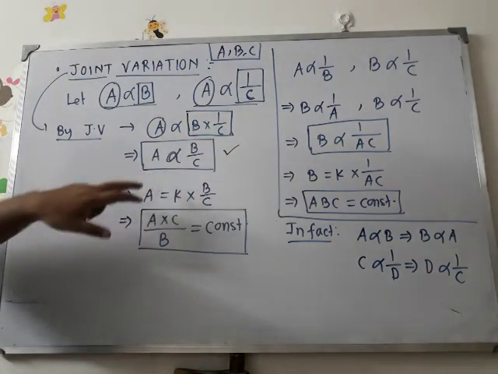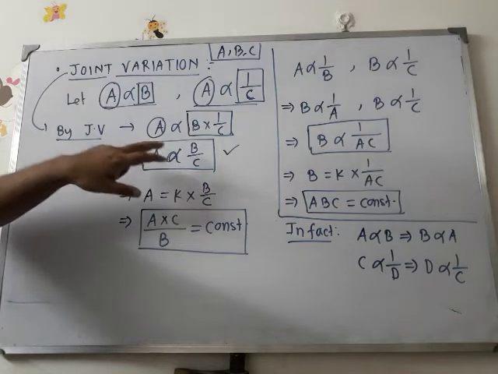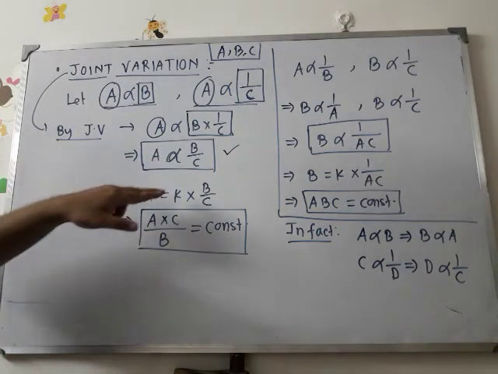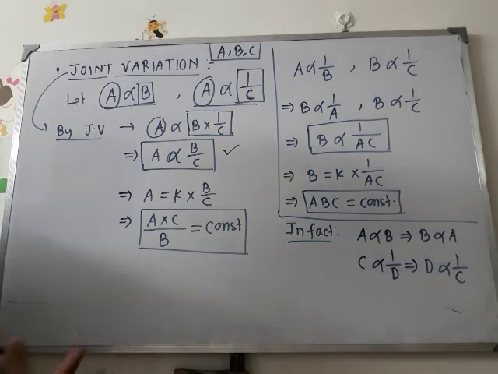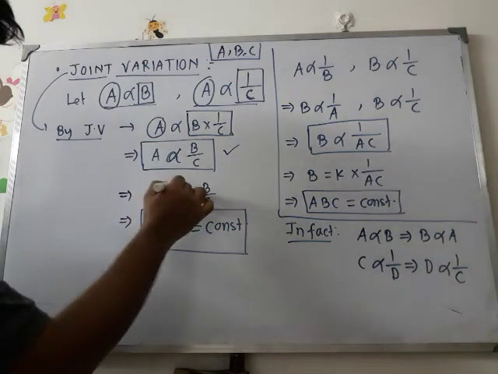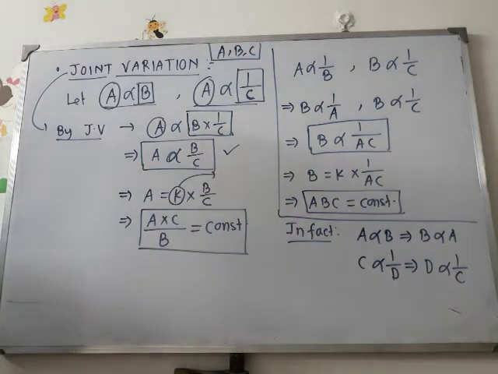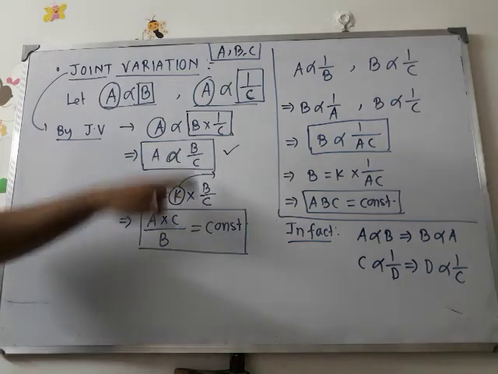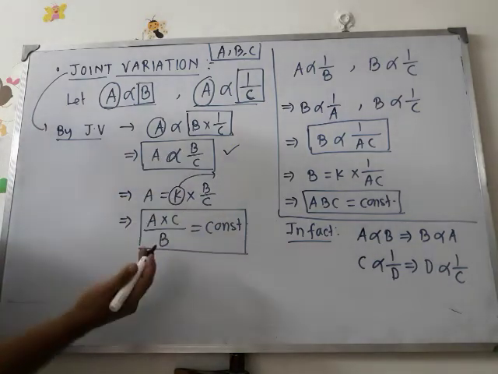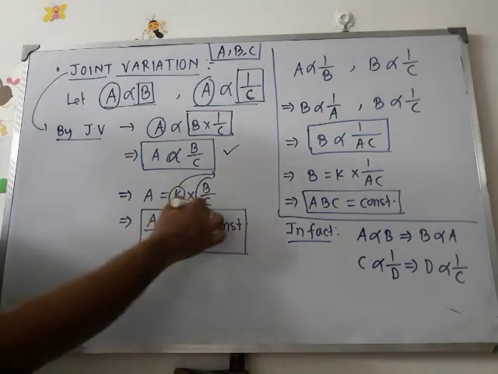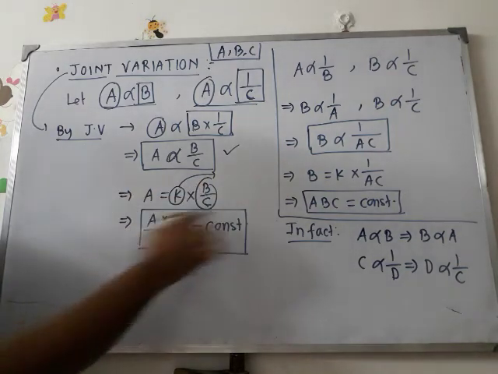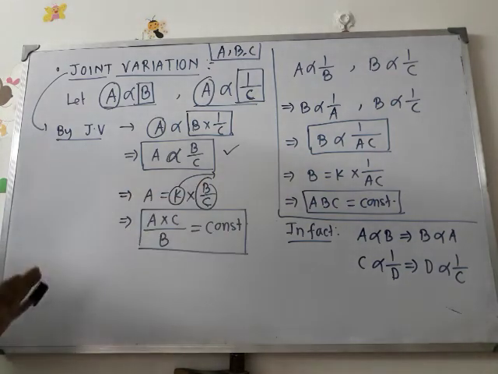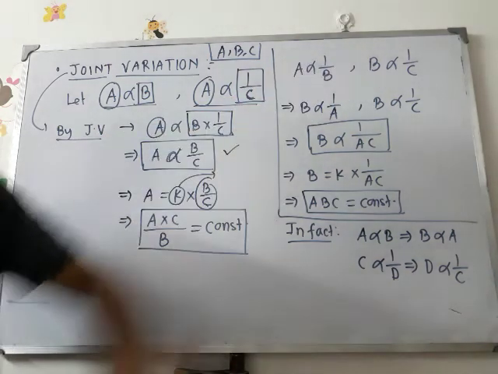Ultimately, if we convert this variation relation into the equation, then we have to introduce some constant. We know that. Now K is this constant, playing the role of constant of variation. So A equals K into B by C. Now simple sense of equation will give you, if we take these two terms to the left hand side, A into C by B equals constant. Clear? Now look at another example.